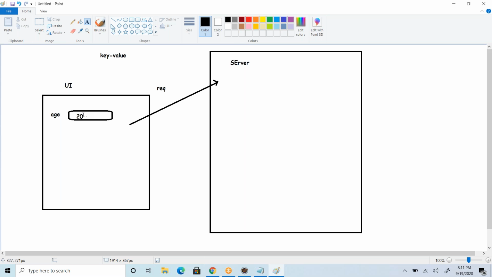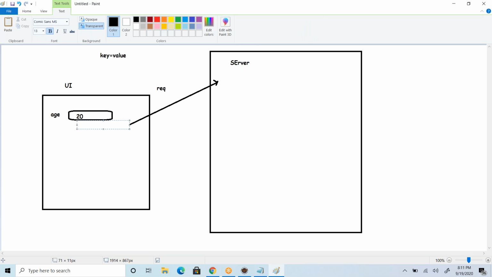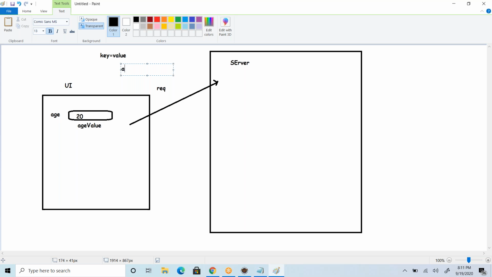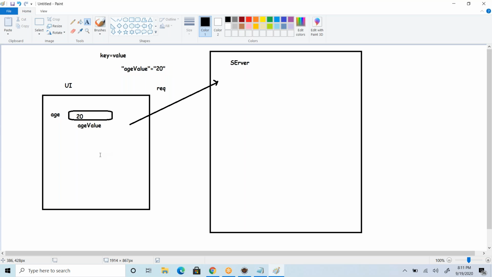The key will be the text box name, so the URL goes something like age value equals 20, and it goes as a string. All the data is sent by default as key value pairs. Now it comes to the server.